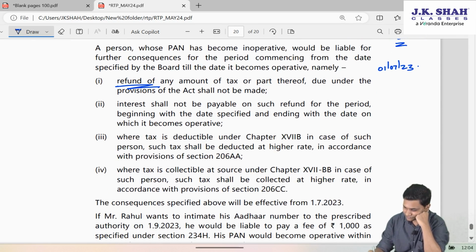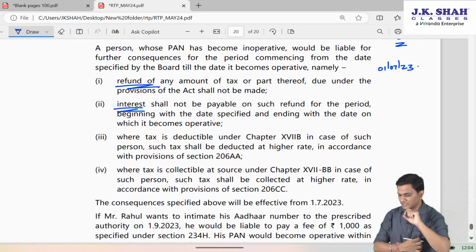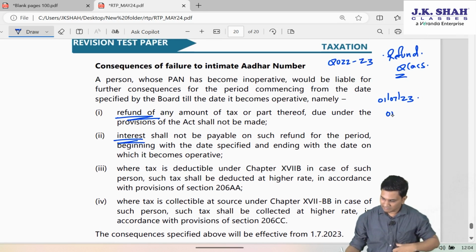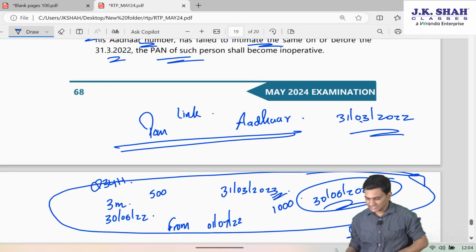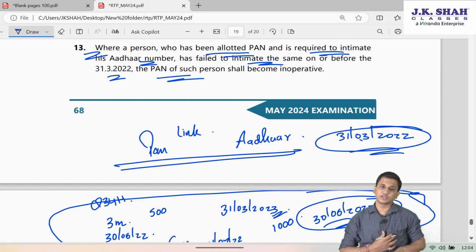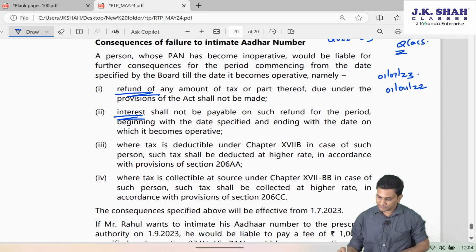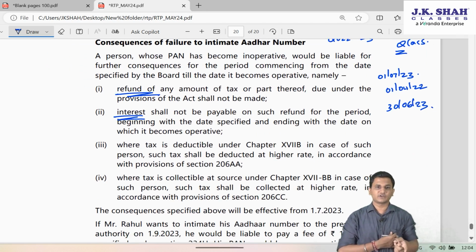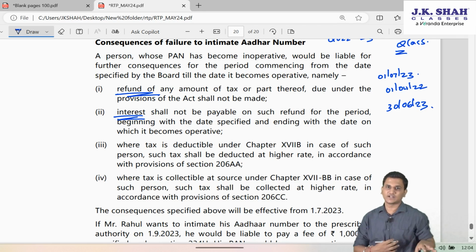Similarly, interest shall not be payable on such refund for the period beginning with the date specified and ending with the date on which it becomes operative. So since the government had made that inoperative effect from 1st April 2022, because as I said, the free linkage was only up to 31st March 22, so from 1st April 22 till 30th June 23, if he was entitled to any interest on that refund, even that won't be allowed to him.